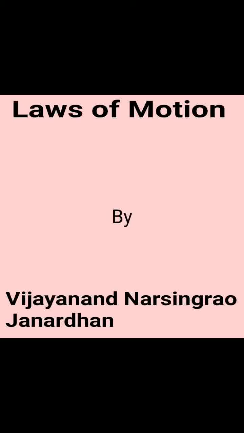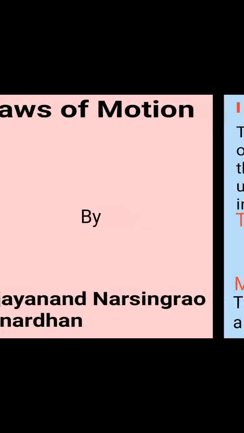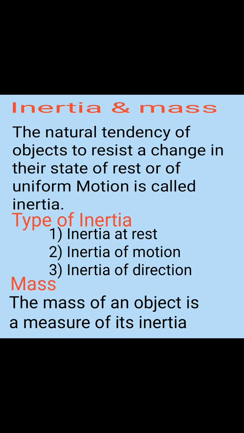Today we'll discuss laws of motion. Before that, we'll discuss inertia. Inertia is the tendency of a body to resist a change in its state of rest or state of motion. Types of inertia: basically, there are three types of inertia: inertia of rest, inertia of motion, and inertia of direction.